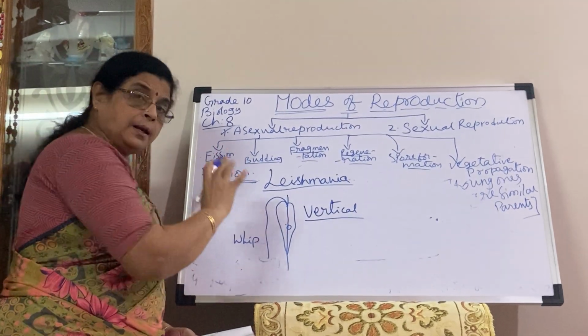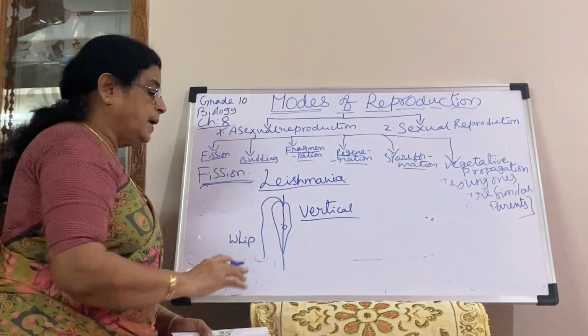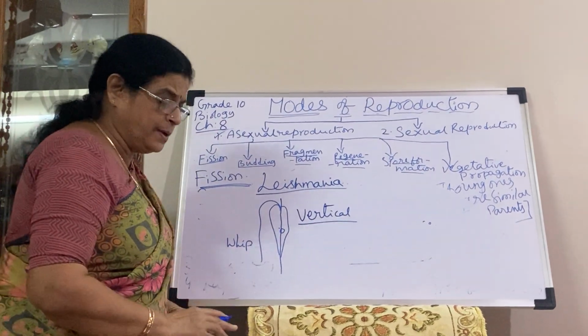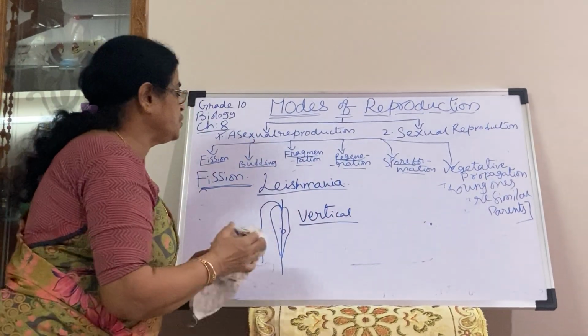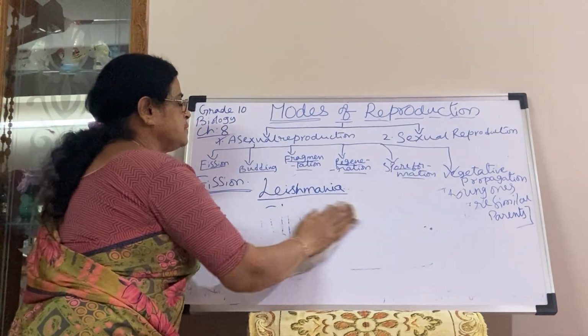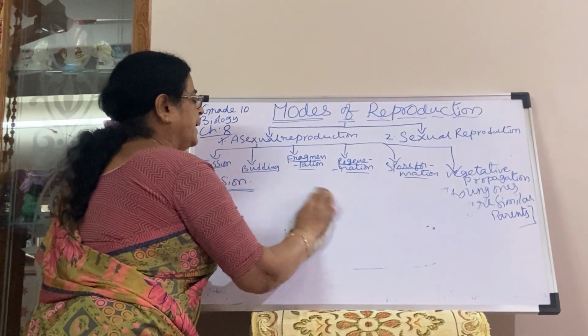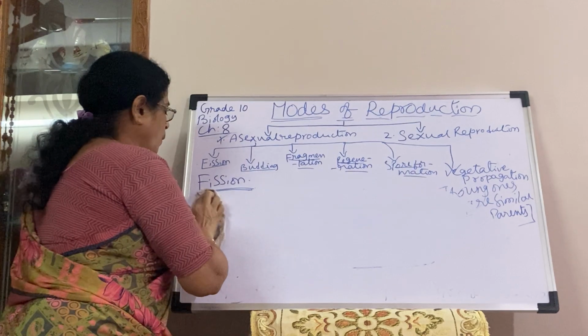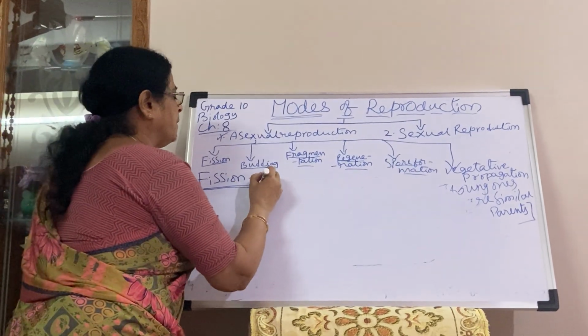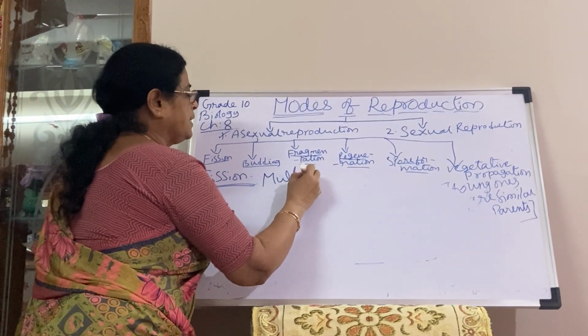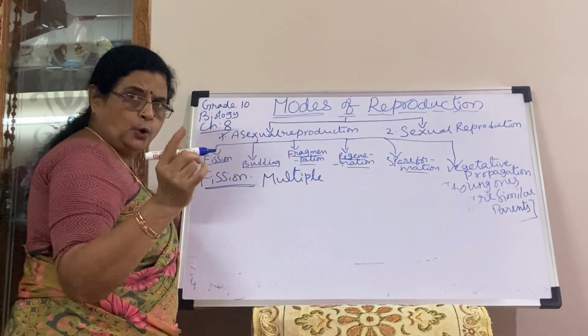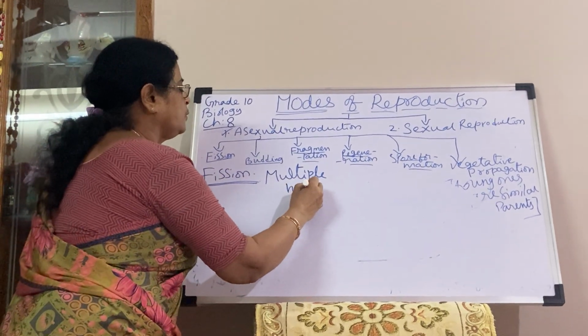It is also coming under binary fission. Like that, in the unicellular organisms, mostly the fission of the cells is possible. That means dividing into two. Now coming to one more fission, multiple fission. Binary means splitting into two. Multiple means splitting into many.